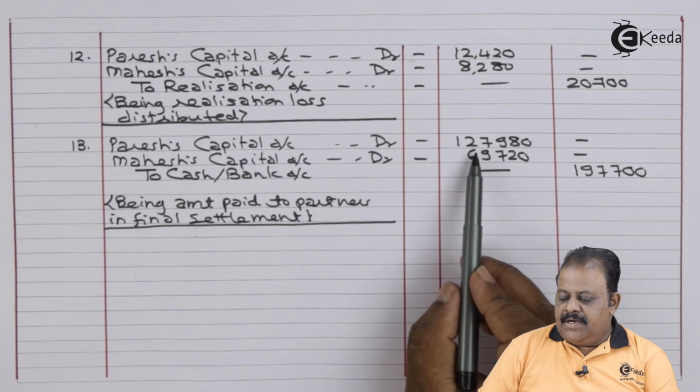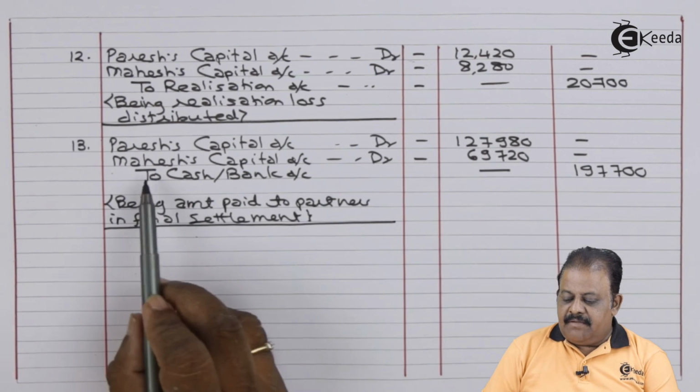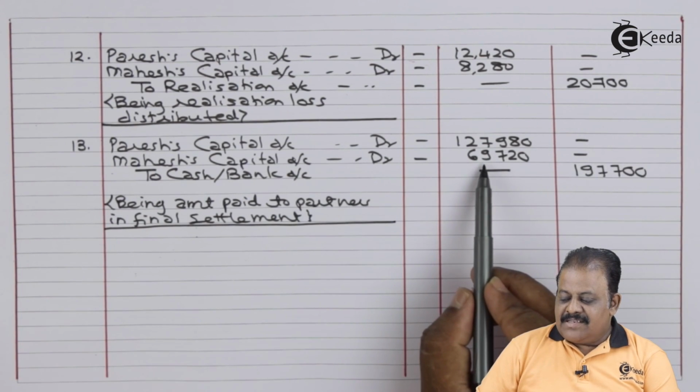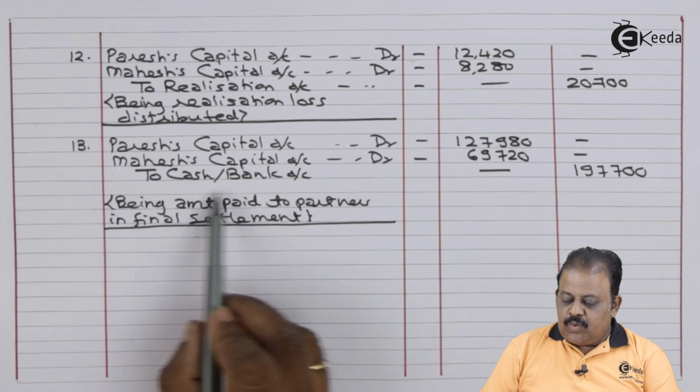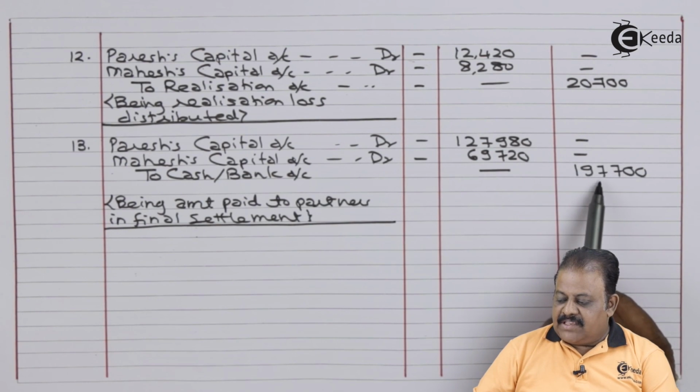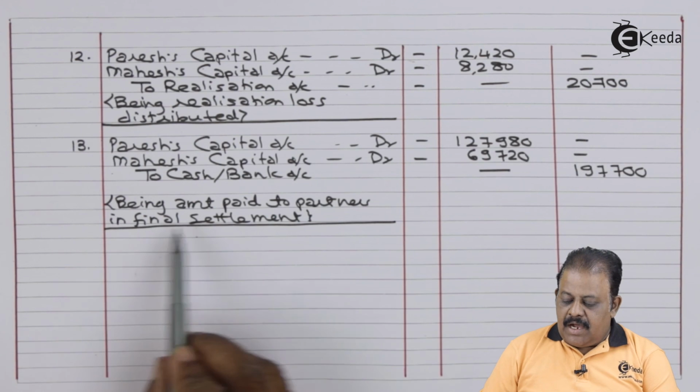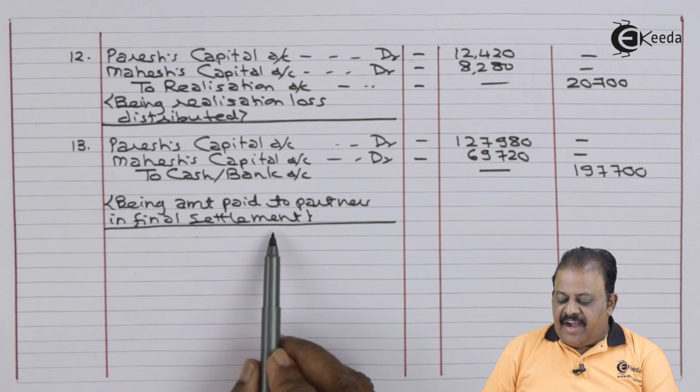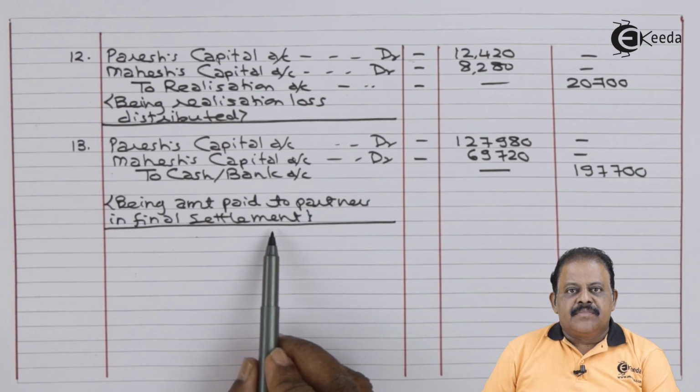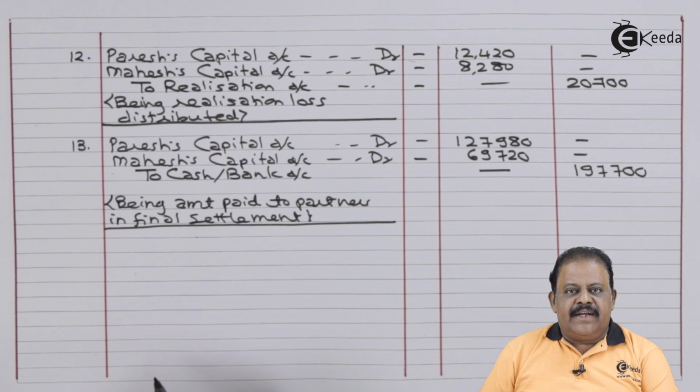Paresh capital account debit 1,77,980, Mahesh capital account debit 69,720, to cash bank 1,97,700, being amount paid to partners in final settlement. Here we have completed all journal entries.